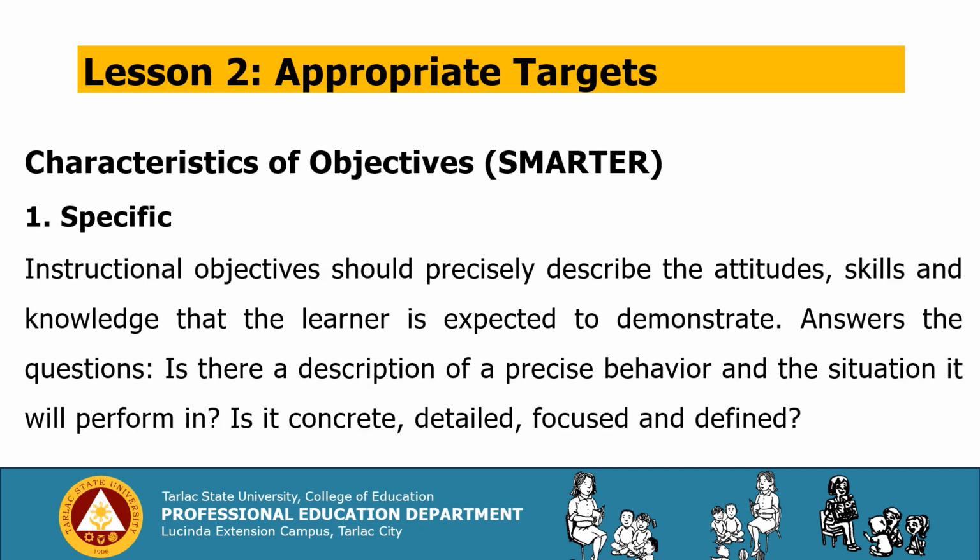Let us now proceed with the characteristics of objectives. Let's begin with letter S, which is specific. Instructional objectives should precisely describe the attitudes, skills, and knowledge that the learner is expected to demonstrate. Answer the questions: Is there a description of a precise behavior and the situation it will be performed in? Is it concrete? Is it detailed? Is it focused or even defined?